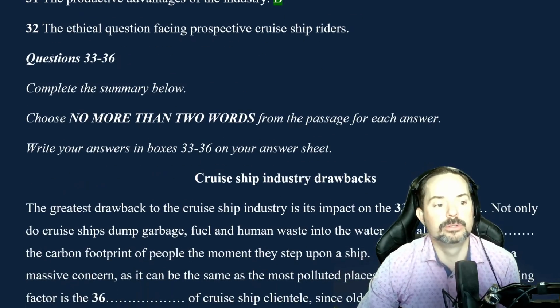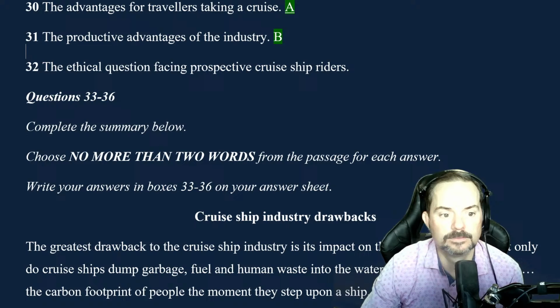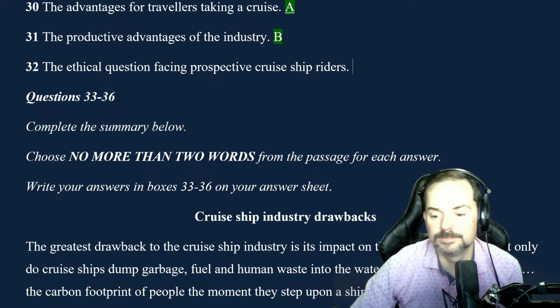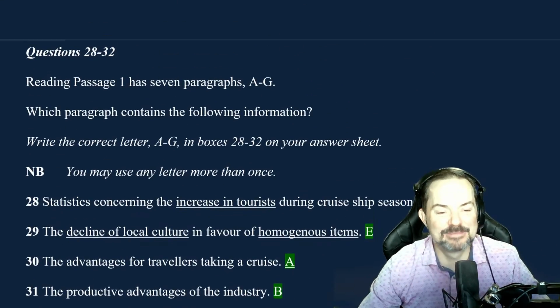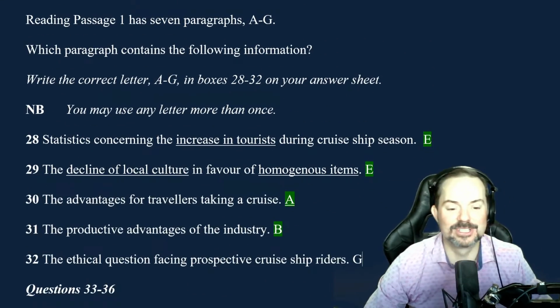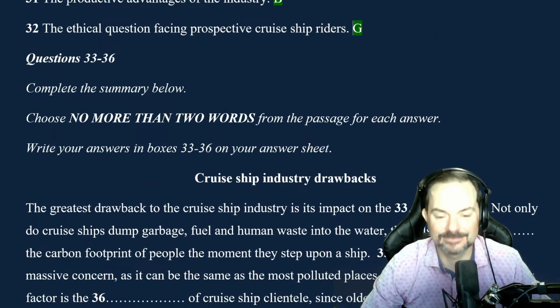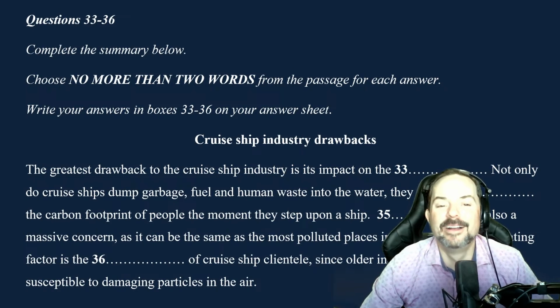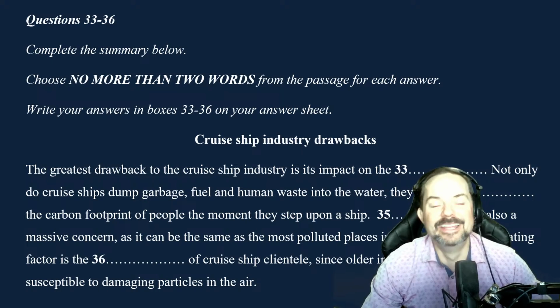Right. 32. Gopu, go for it. Yep. The ethical question facing prospective cruise ship riders. Okay. What's the question? The last, without doubt, the last paragraph, I think. Absolutely, Gopu. It's the conclusion. Like, should I go on a cruise ship? Shouldn't I go on a cruise ship? I got to think about it, right? Yeah. All right. That paragraph I remember pretty easily. It's the last one, so hopefully, yes, Gopu.